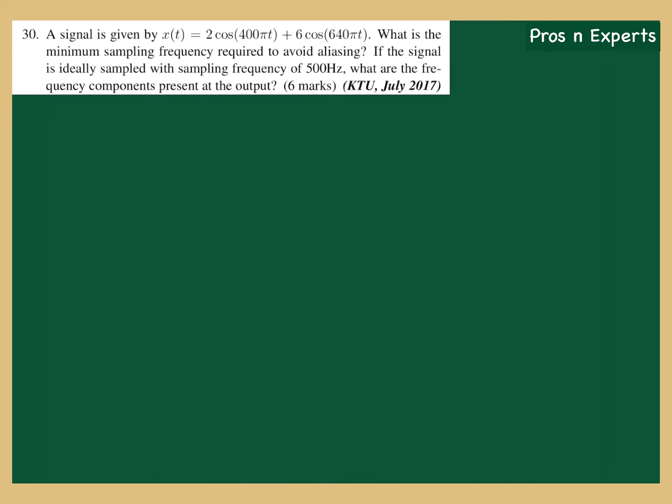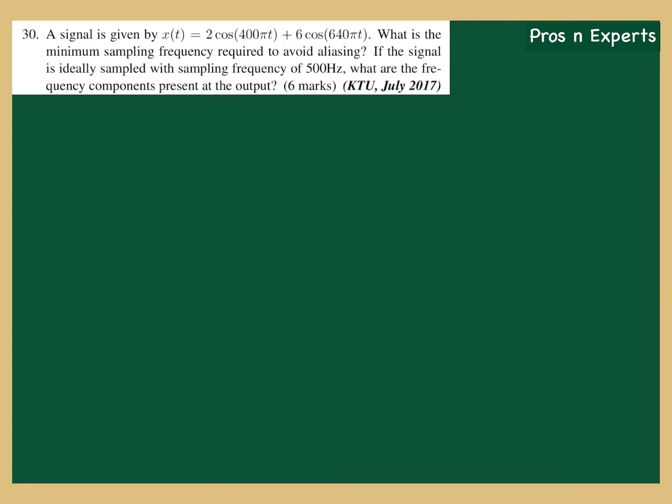Alright, let's try the next problem. A signal is given by x of t equal to 2 cos 400 pi t plus 6 cos 640 pi t. What is the minimum sampling frequency required to avoid aliasing? If the signal is ideally sampled with a sampling frequency of 500 Hz, what are the frequency components present at the output? So this is a 6 marks question.